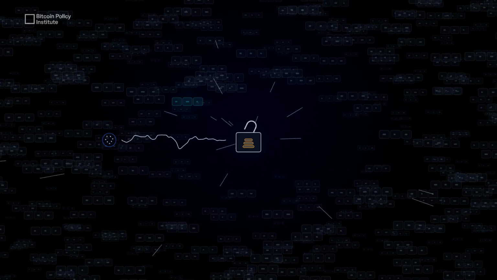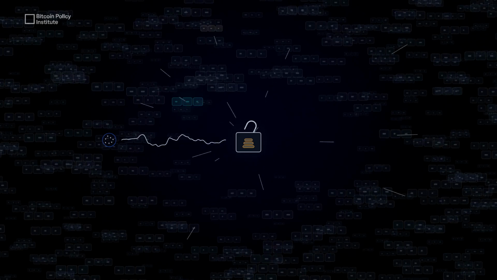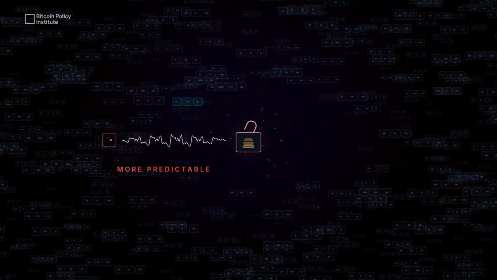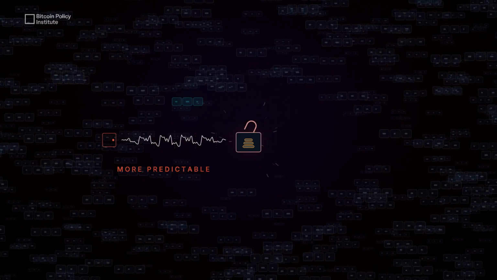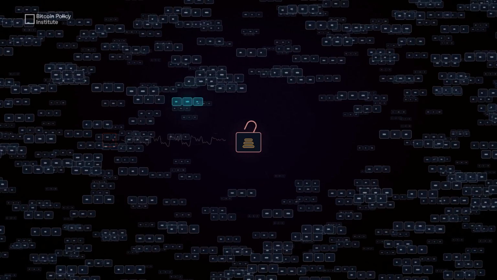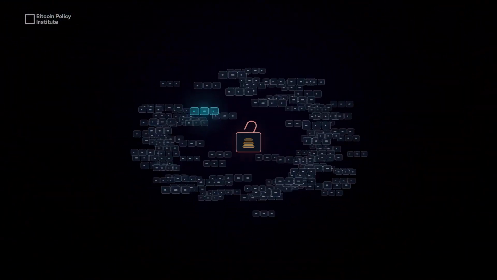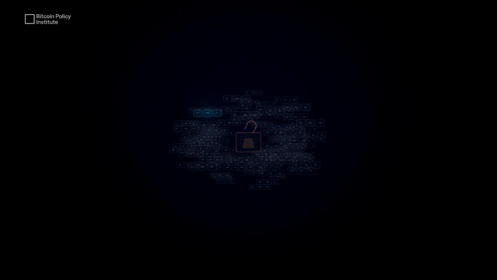But in affected cold card firmware, a bug caused the wallet to use a more predictable software generator. The seed phrases still looked random to their owners, but they were being selected from a much smaller set of possibilities. To understand how much smaller, let's turn those possibilities into something we can compare.